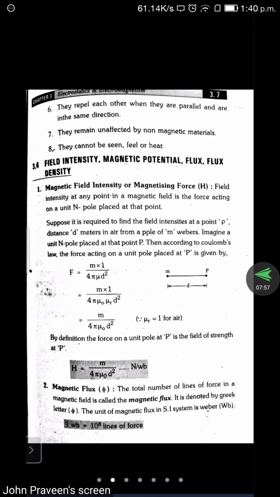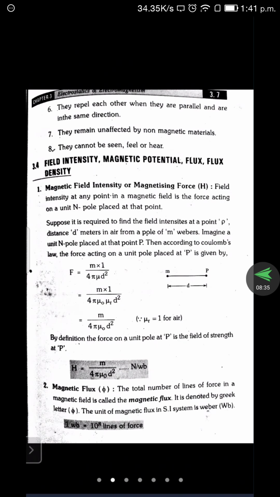Next, the sixth one: they repel each other when they are parallel or in the same direction. Always they repel each other from north pole to south pole. So whatever number of parallel lines are drawn, they repel each other. Because of that, they are stable in a particular path. However many times we draw the lines, we get the same positions. So the distance between each line is unique as well as equal. That is the concept followed for the imaginary lines.